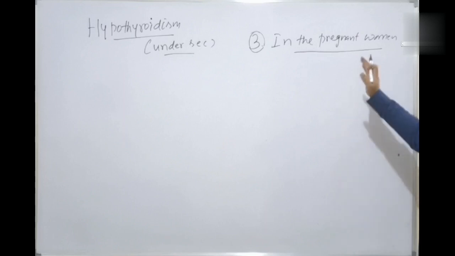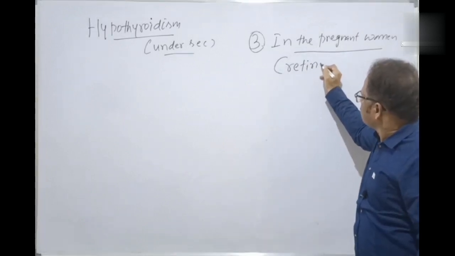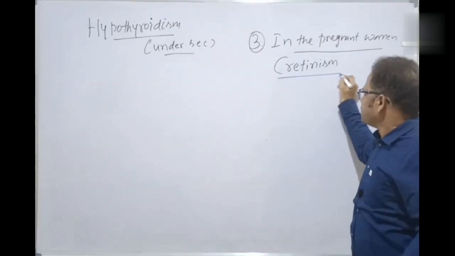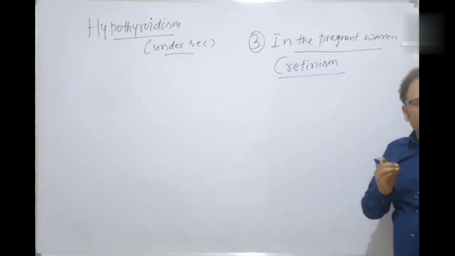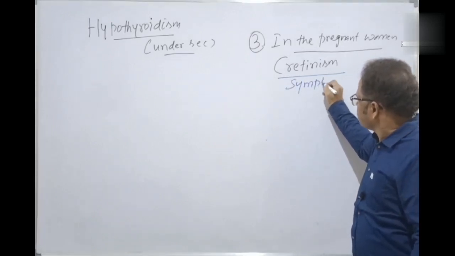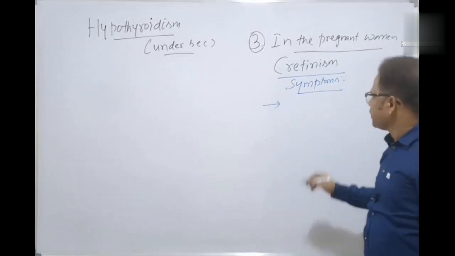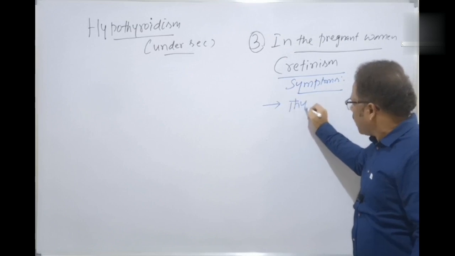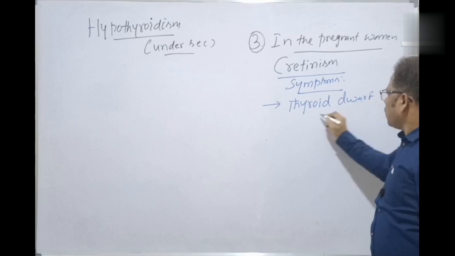What happens? It's a severe disorder called cretinism. What are the symptoms of cretinism? The developing fetus, the developing baby, is abnormal. Let's discuss now the symptoms of cretinism. First symptom is, he is called a thyroid dwarf. What is the dwarf?